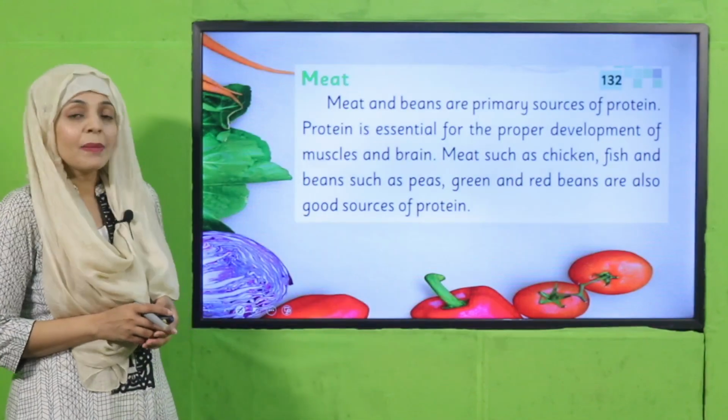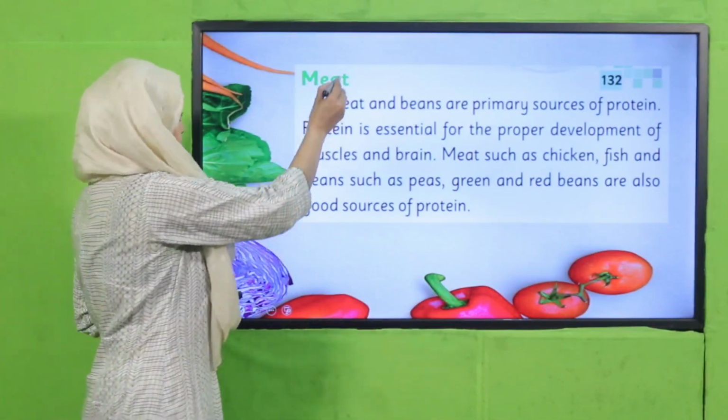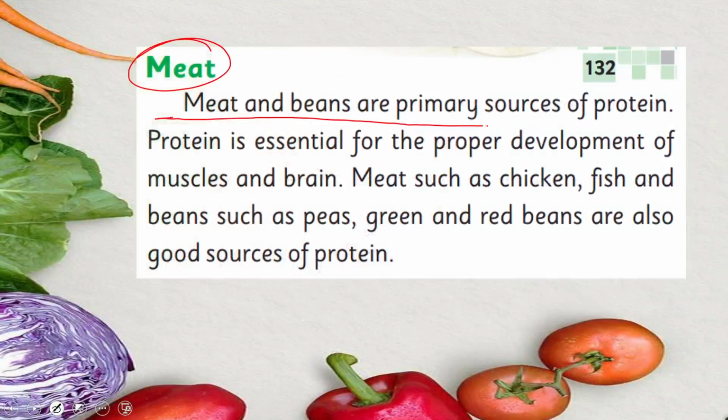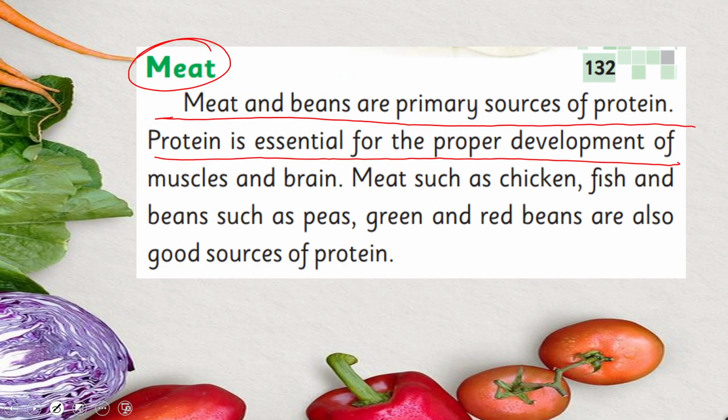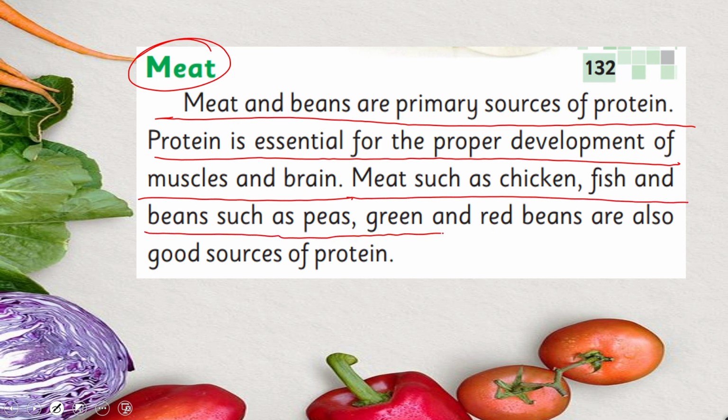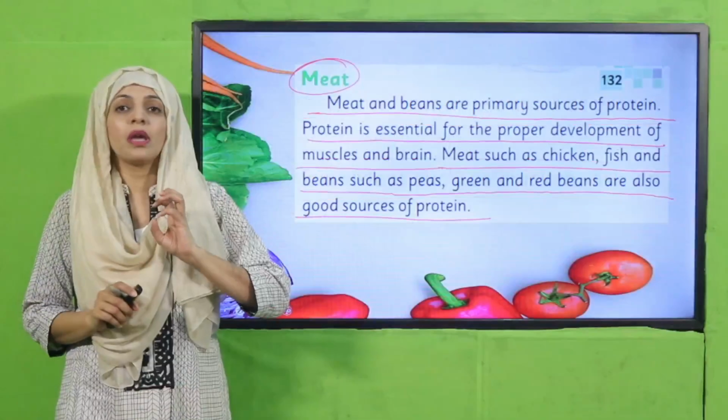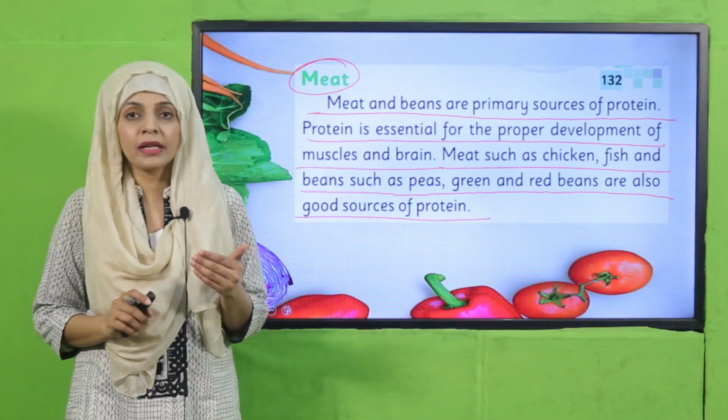So my dear students, number 3 is meat. Meat and beans are primary source of protein. Protein is essential for the proper development of muscles and brain. Meat such as chicken, fish and beans such as peas, green and red beans are also good source of protein. So my dear students, next is meat which is also very important, और ये हमें प्रोटीन प्रोवाइड करता है,